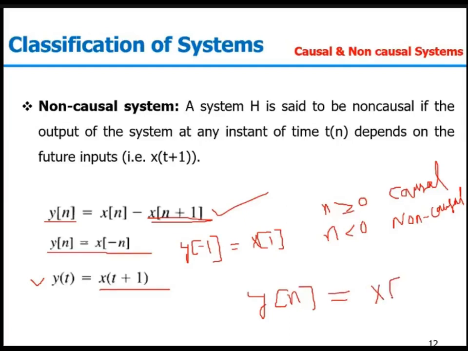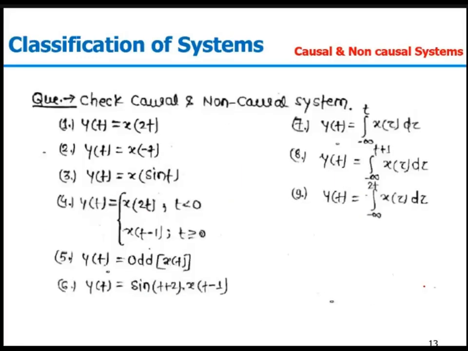This is my static system or memoryless system, and it is also a causal system. Whereas y[n] equal to x[-n] or x[n+1], where the system is non-causal, will be a memory system. So all the non-causal systems should be memory systems or dynamic systems. Let's have some examples. We need to identify whether the given systems are causal or non-causal.